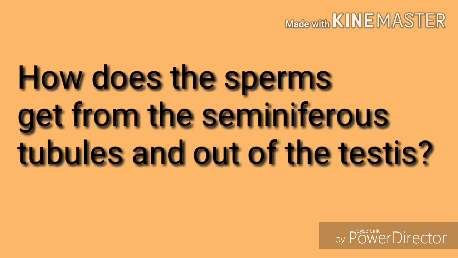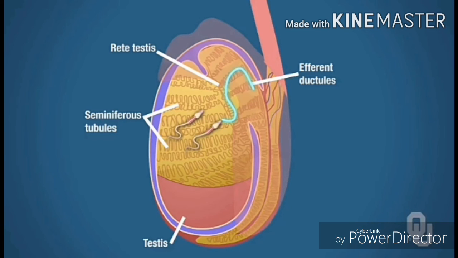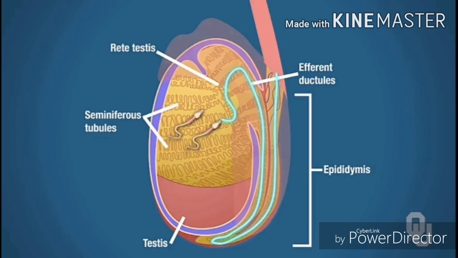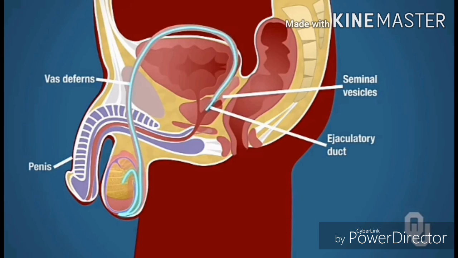How does the sperm get out from the seminiferous tubule and out of the testes? The sperm in the seminiferous tubule has been produced by Sertoli cells and released into the lumen of the seminiferous tubules. Those sperm then travel to this little region called the rete testis and into the efferent ductules. This is the point at which the sperm exit the testes. The sperm enter the epididymis and will ultimately make their way to the vas deferens. So that is the pathway that sperm take to get out of the testes.